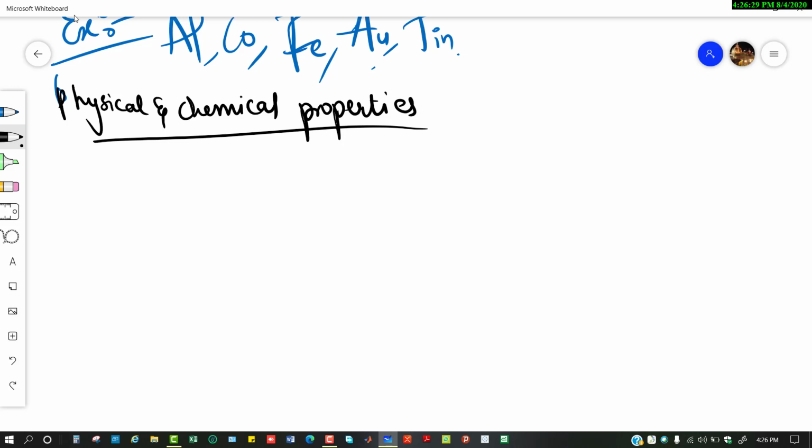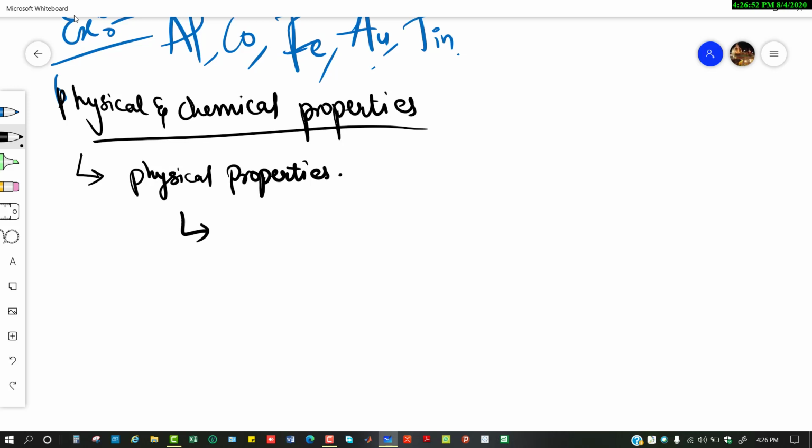Metals generally, let's look into the physical properties first. Among these physical properties of metals, what do we observe generally?